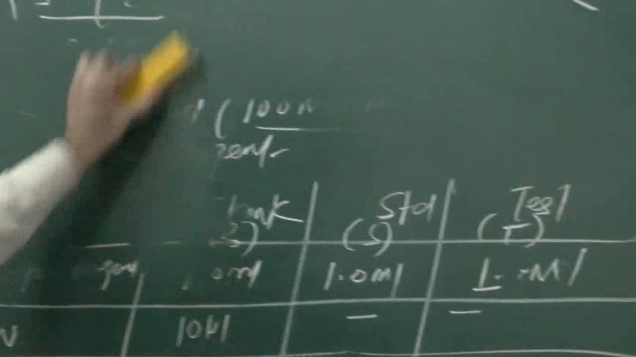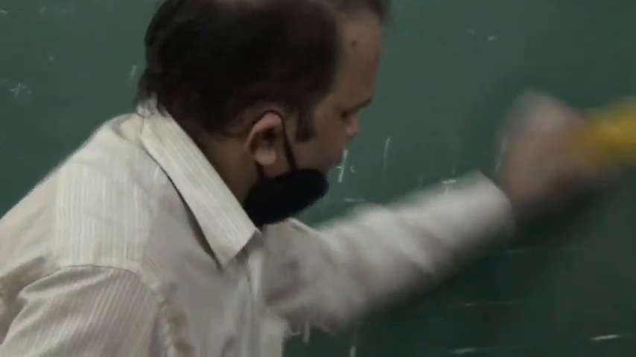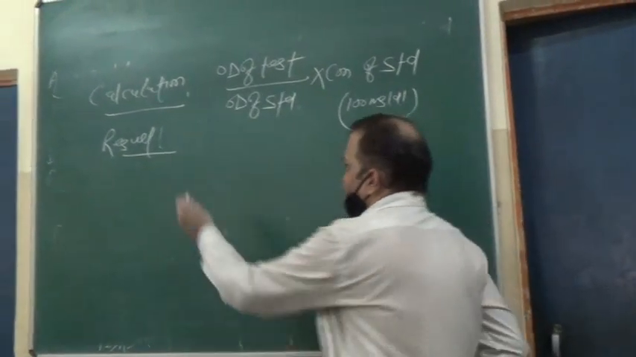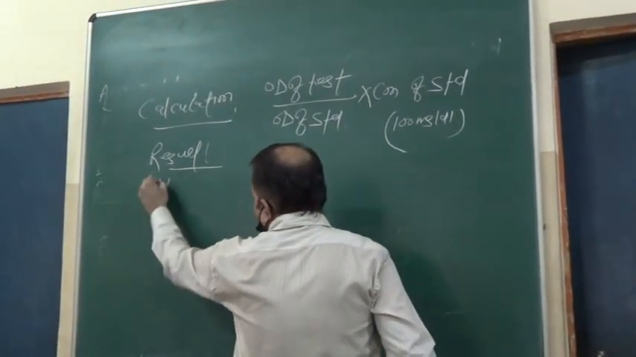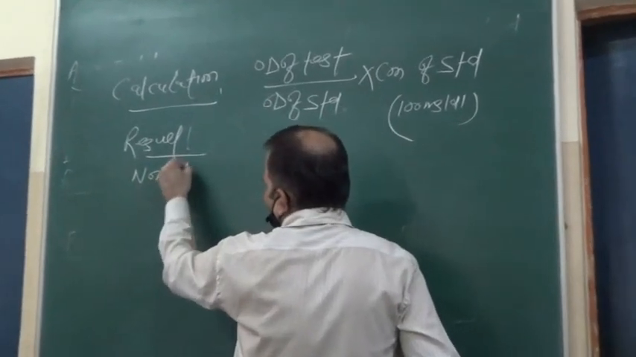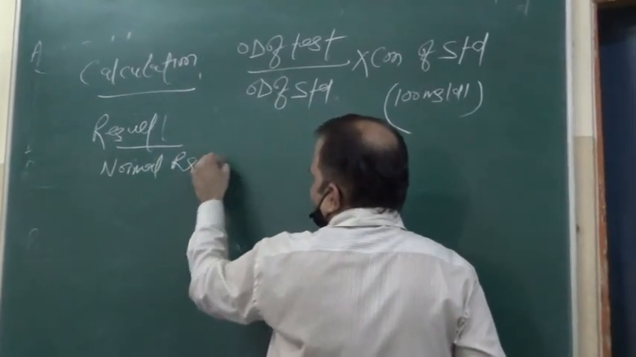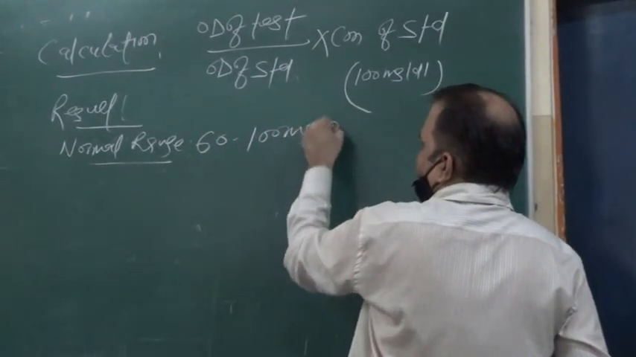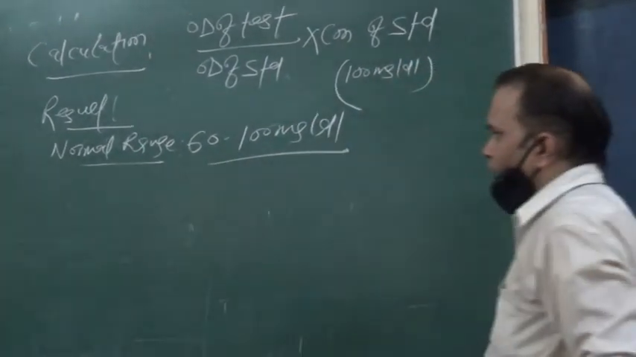Before the results, now we will talk about the clinical interpretation of this glucose determination, means what causes hyperglycemia and hypoglycemia. If the sample is showing normal results, the normal range of blood glucose level is generally 60 to 100 milligram per deciliter. This is the normal range. Clear?